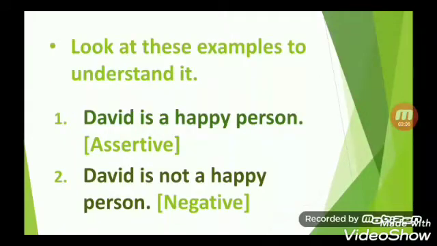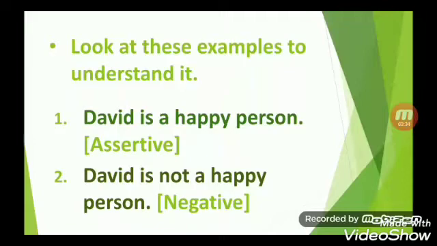Look at these examples to understand it. First one, David is a happy person. And second sentence is, David is not a happy person. Children, the first sentence, David is a happy person, is an assertive sentence as it does not have no or not in it.